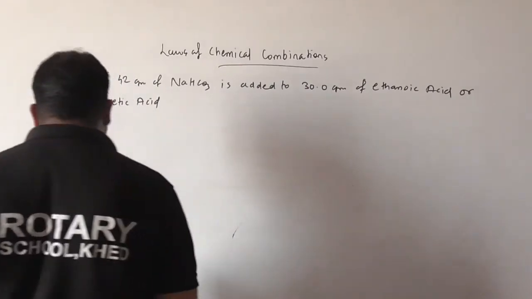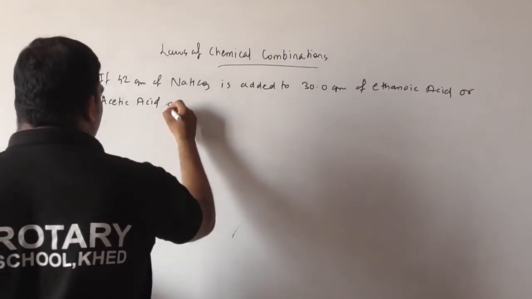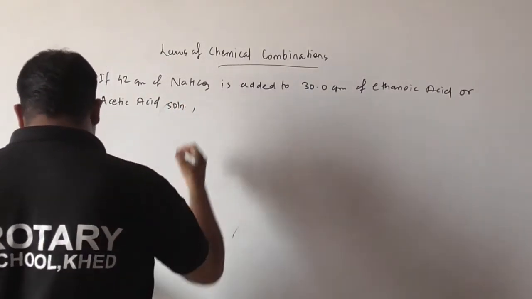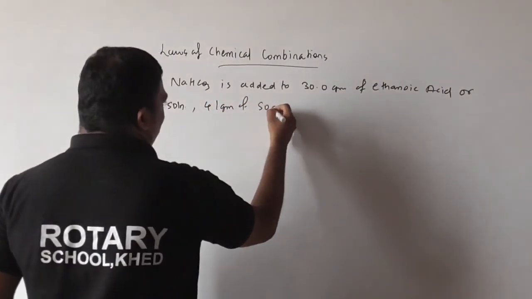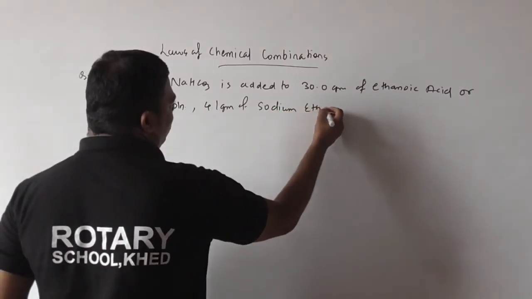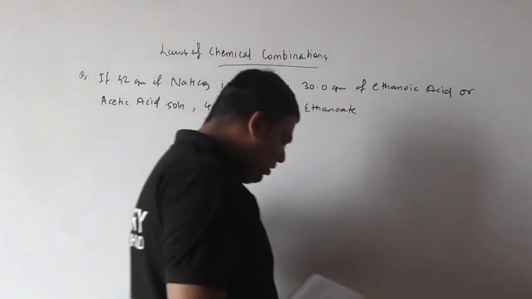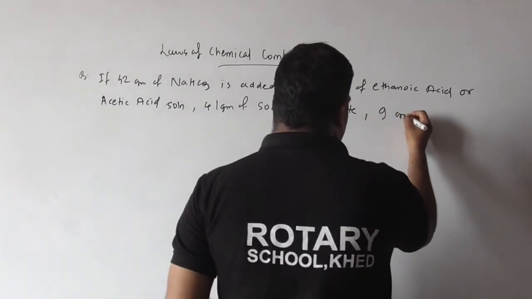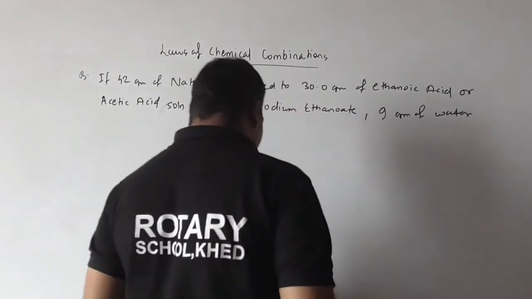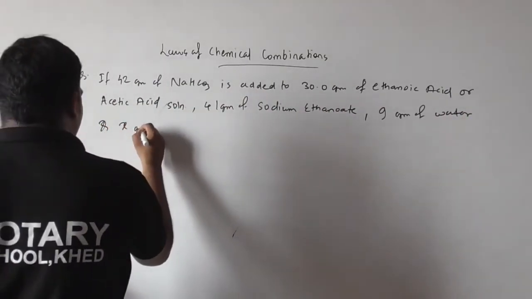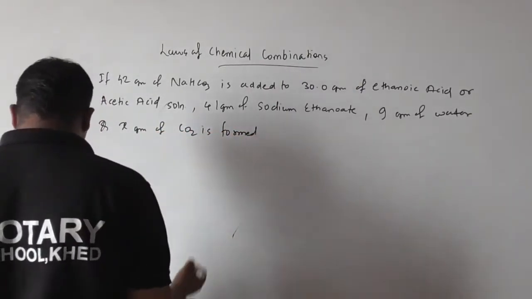Okay, see here, ethanoic acid or acetic acid solution, 41 gram of sodium ethanoate, 9 gram of water, and X gram of CO2 is formed.